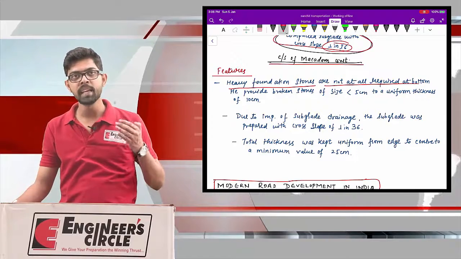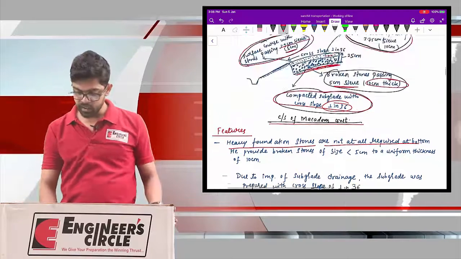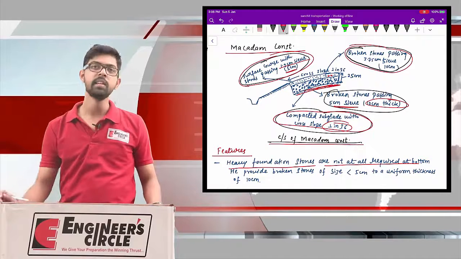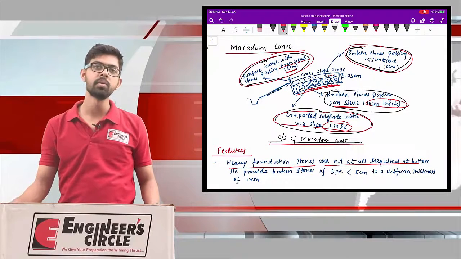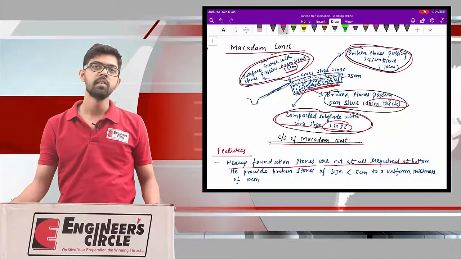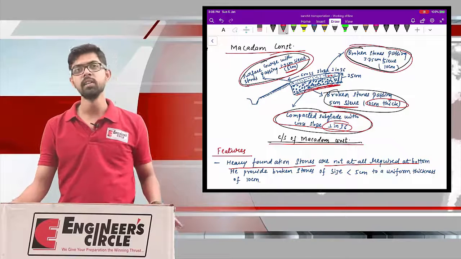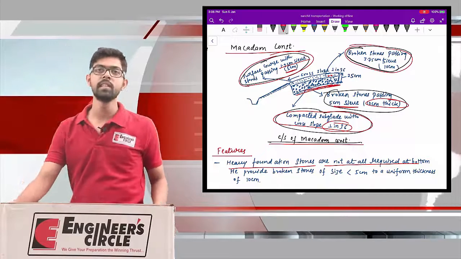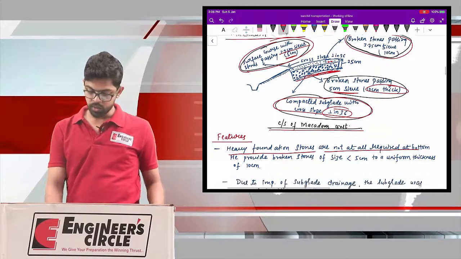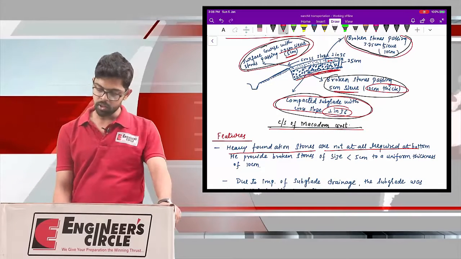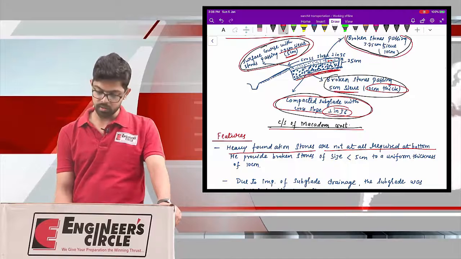And when we talk about the Macadam construction, in your diagram you cannot see anywhere that we provide any large size foundation stones. Right from my subgrade I have started putting the stones, instead of large size foundation stones. So the heavy foundation stones are not at all required at the bottom. This is the first clause.